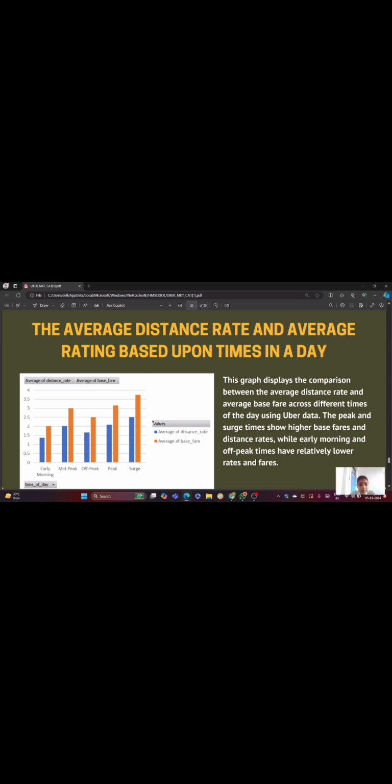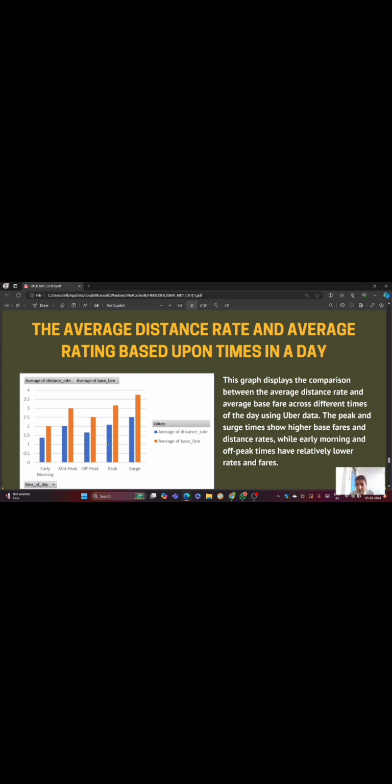For early morning and off-peak times, there are lower fares and rates when demand is low. Uber may decrease the fares and rates to attract more rides. This is typically observed during the early mornings and late night hours, when fewer people are using the services.